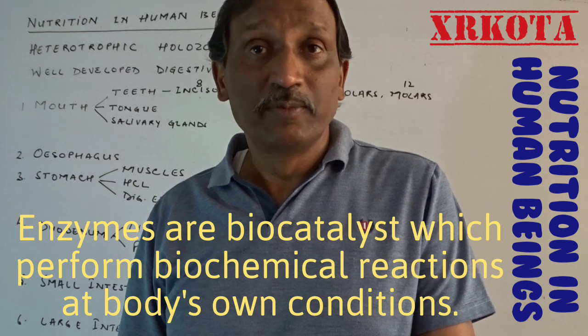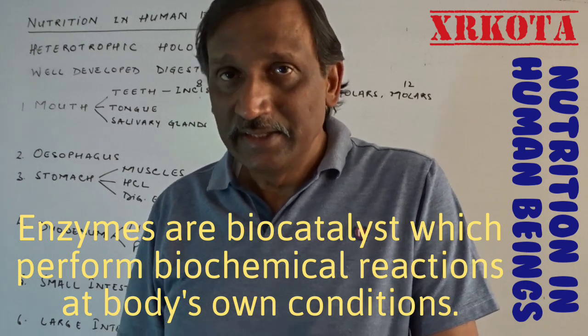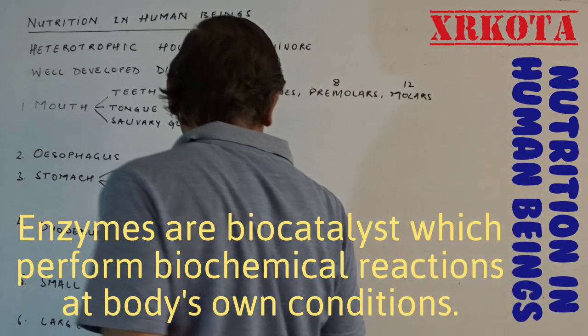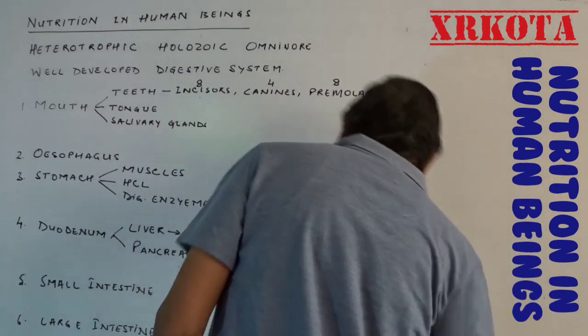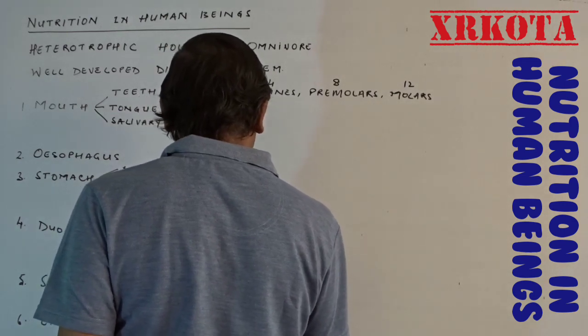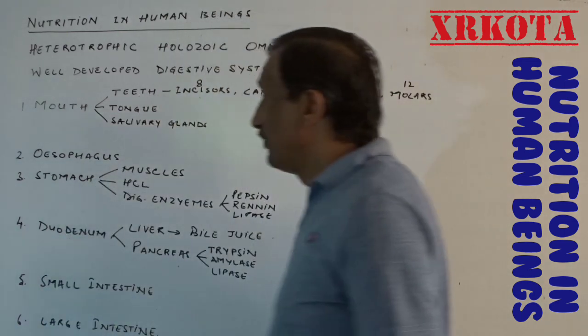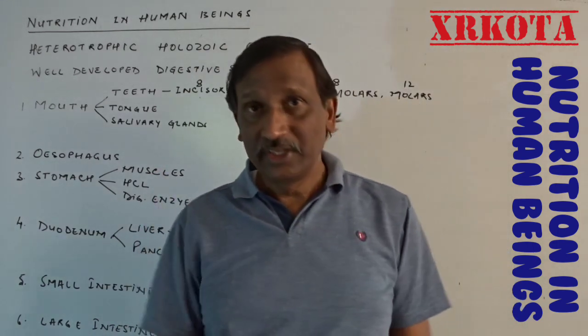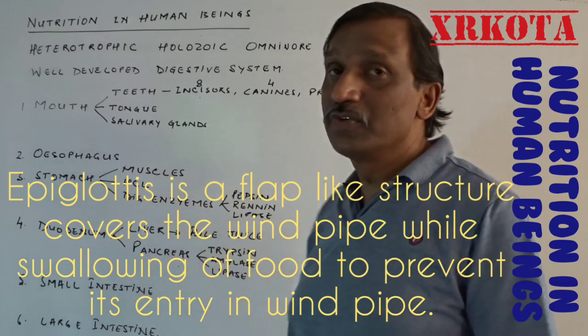And the second and more important enzyme is ptyalin. Ptyalin is meant for digestion of starch. That is how the salivary gland also performs chemical digestion. So 2 types of digestion take place in our mouth. Next is the esophagus.